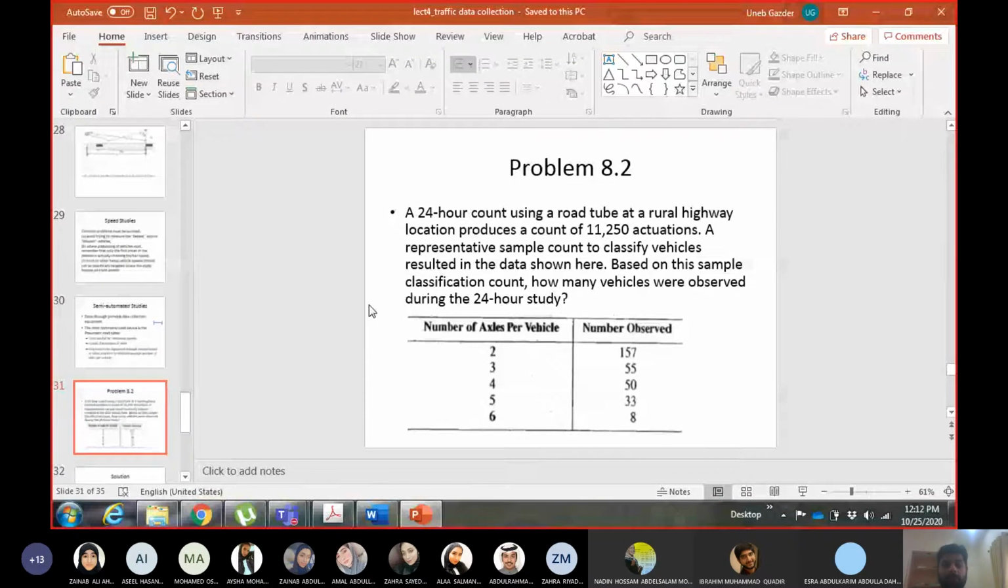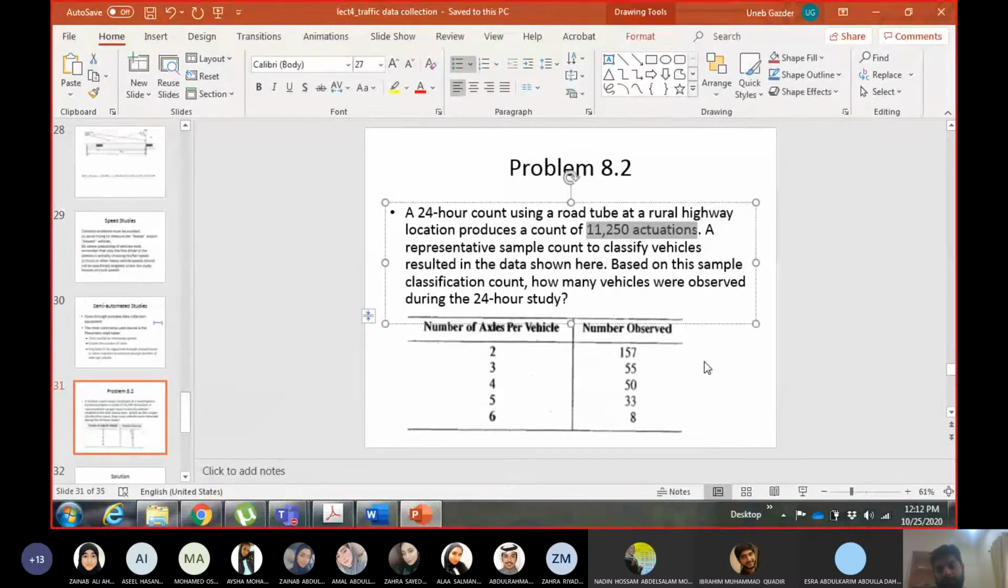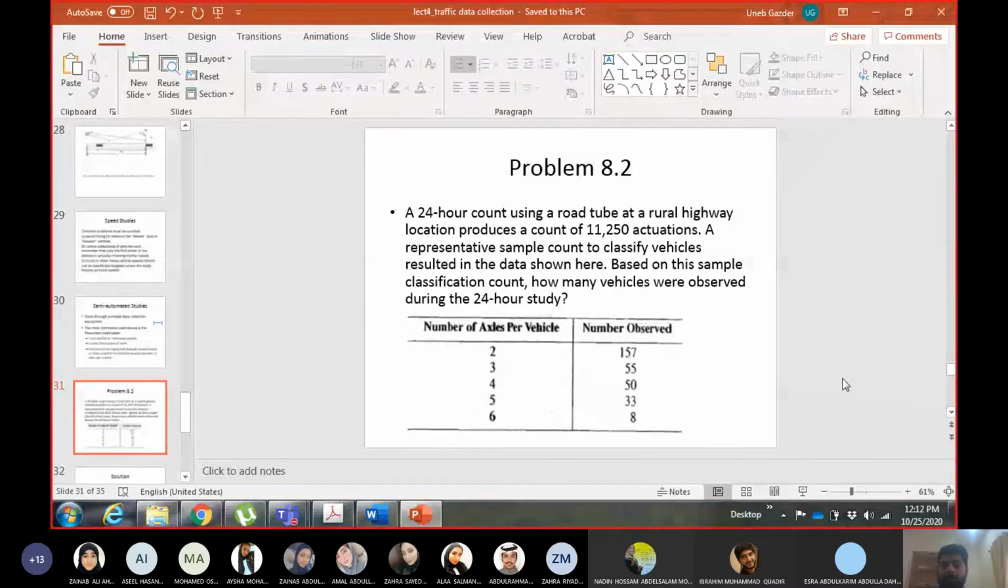Which is done using a road tube, and this count is given as 11,250 actuations. Actuations means number of axles. So each time the axle crosses over the tube or over any sensor, it is actuated, right? Actuated to count, activated to add one in the sensor, to add one in the counter. Okay, so 11,250 axles are recorded in the whole day, and then a representative sample count was done.